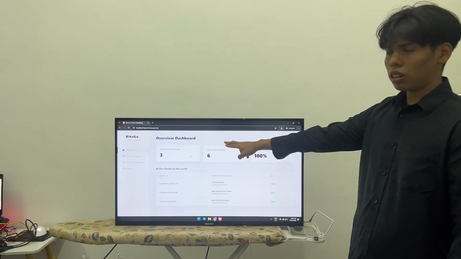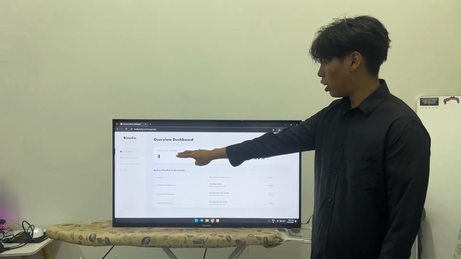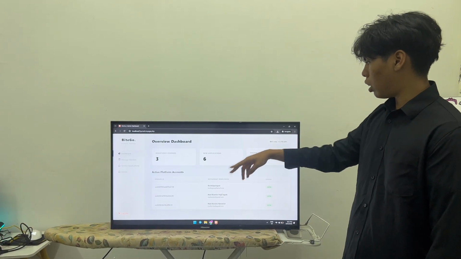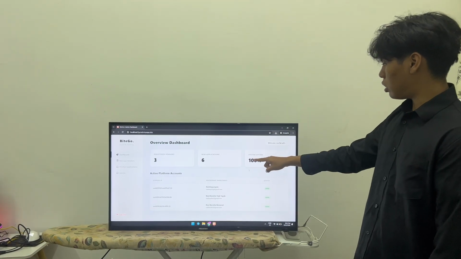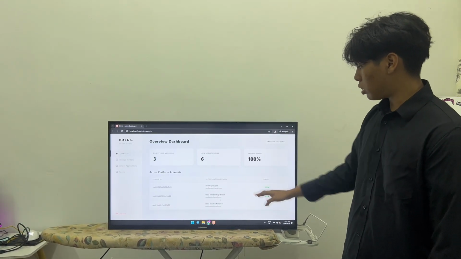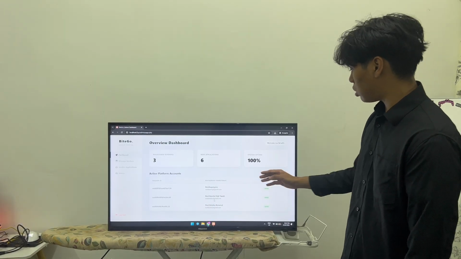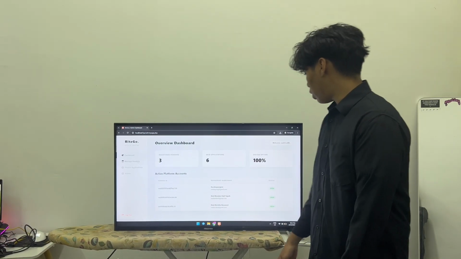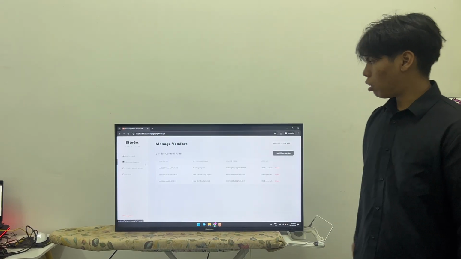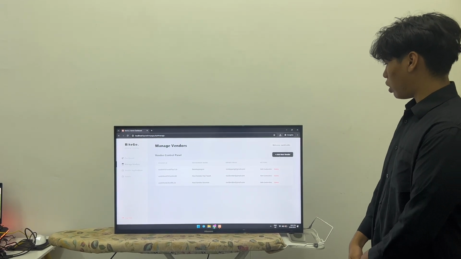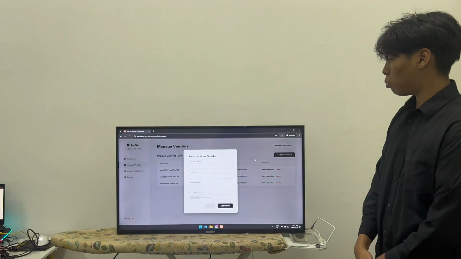This is the overview dashboard, and admin can see the registered vendors, the vendor applicants, the system uptime, and the active platform accounts registered to our system, and the status of the vendors. For now, let's go to manage vendors. Admin can add a new vendor. Let's try to demonstrate.